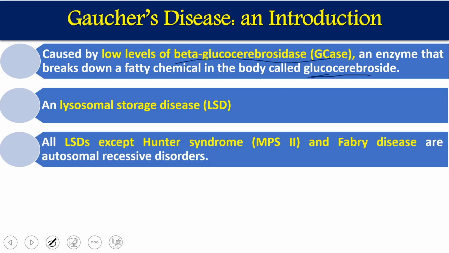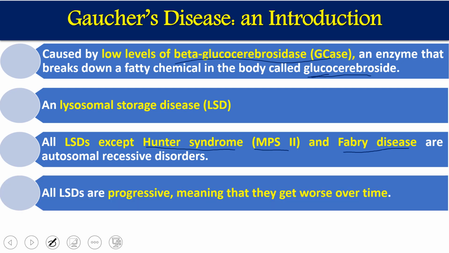Almost all lysosomal storage diseases, except a few, that is Hunter's syndrome and Fabry syndrome, are autosomal recessive disorders. Hunter's syndrome is also called MPS2, mucopolysaccharidosis type 2. In this case, mucopolysaccharides are not metabolized properly. So Hunter syndrome and Fabry syndrome are sex chromosome associated diseases. Otherwise, all the rest of the LSDs are autosomal recessive disorders.